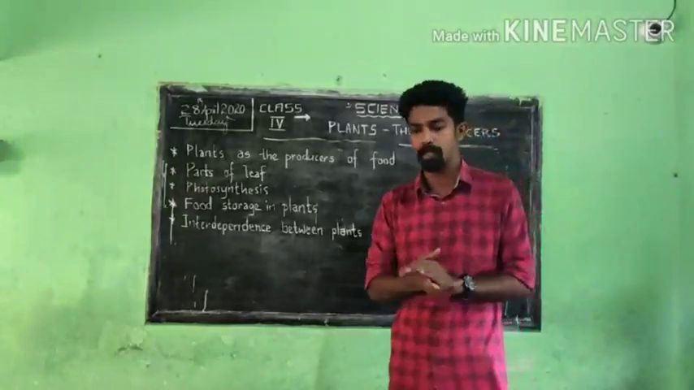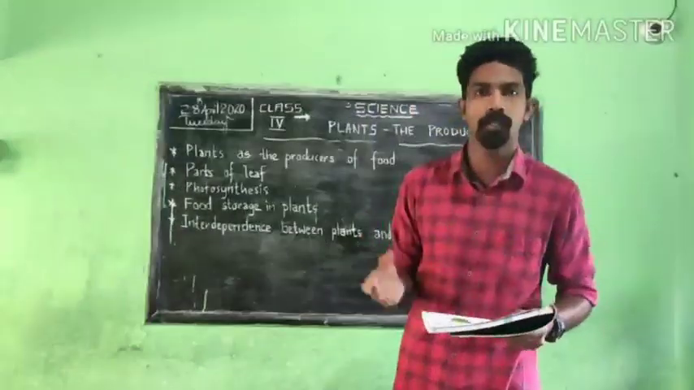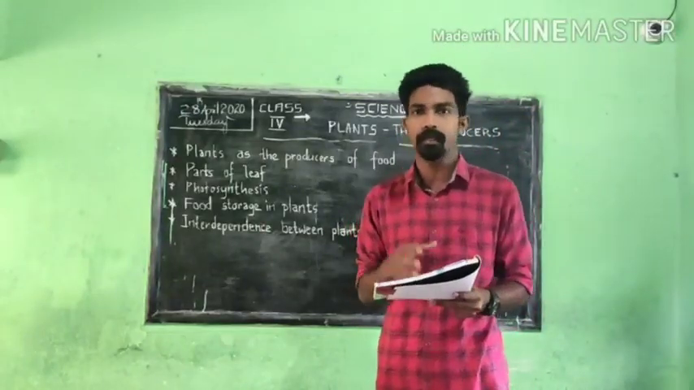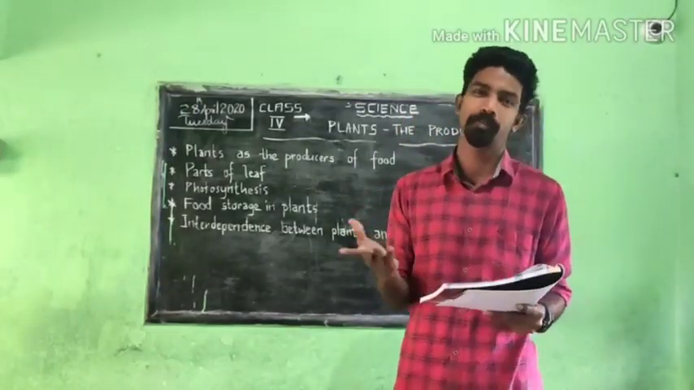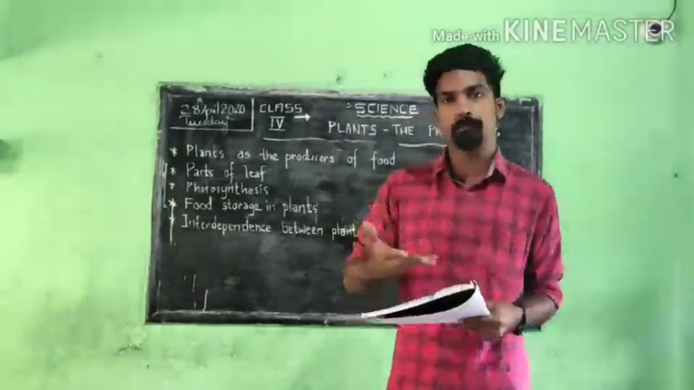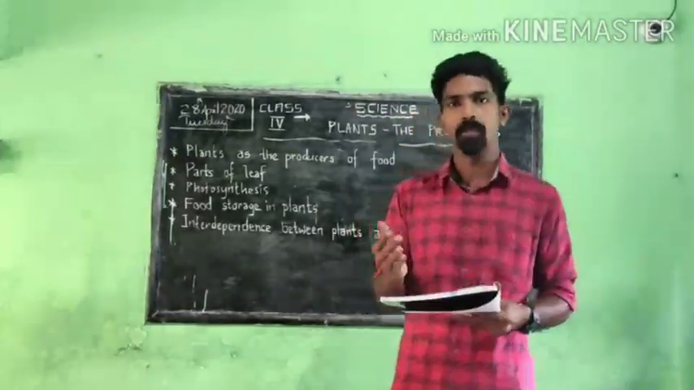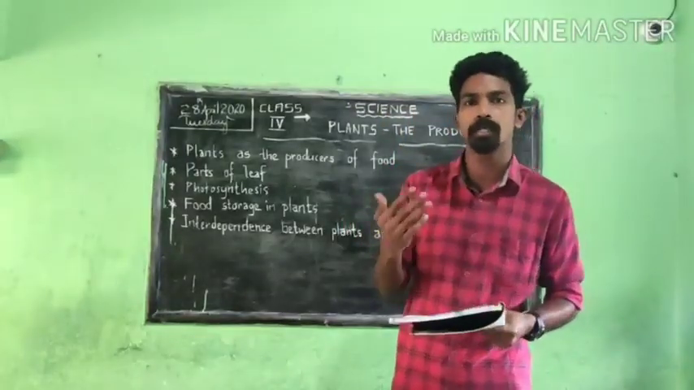Now we will start the first topic in the new textbook, Plants, the Producers. Food is essential for us to live. हम लोगों को खाना चाहिए जिंदा रहने के लिए. Without food we cannot live. Plants also need food to live. Without food plants also cannot live, so plants need to produce food.